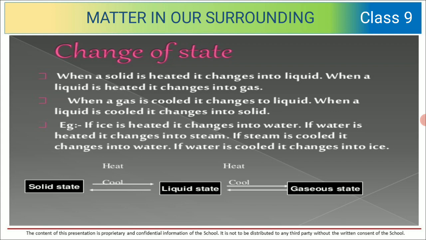If ice is heated, it changes into water. If water is heated, it changes into steam. If steam is cooled, it changes into water. And if water is cooled, it changes into ice. So below over here, you can see how the arrows are shown and how the conversion is explained from one form to another form.